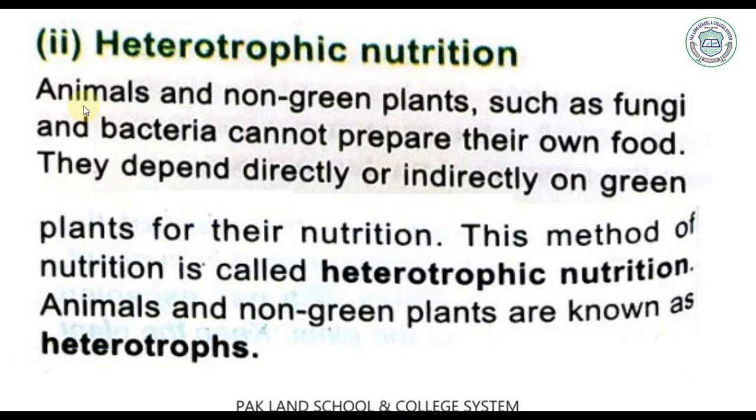Heterotrophic nutrition. Animals and non-green plants such as fungi and bacteria cannot prepare their own food because they do not have chlorophyll which takes sunlight from the sun. That's why they can't prepare their own food. They depend directly or indirectly on green plants for their nutrition. This method of nutrition is called heterotrophic nutrition. Animals and non-green plants are known as heterotrophs. Heterotrophs are those animals and plants which cannot prepare their own food.